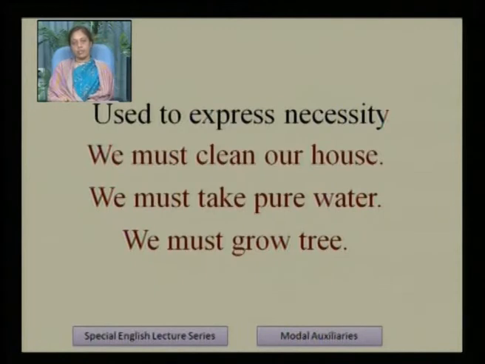We must clean our house. Cleaning is necessary, so we use must. We must brush our teeth in the morning. We must brush our teeth after eating. So when we have to show necessity, at that time we use must.